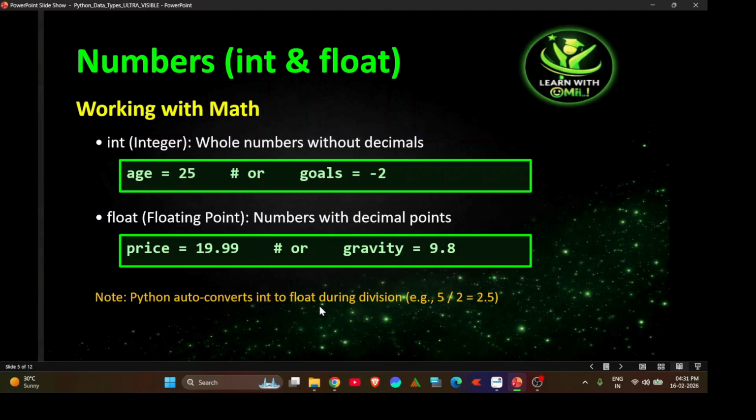Python auto converts to float during division, and this is one of the best features of Python: it will automatically convert the integer value to float during division. For example, if we divide 5 by 2, we automatically get the answer 2.5.